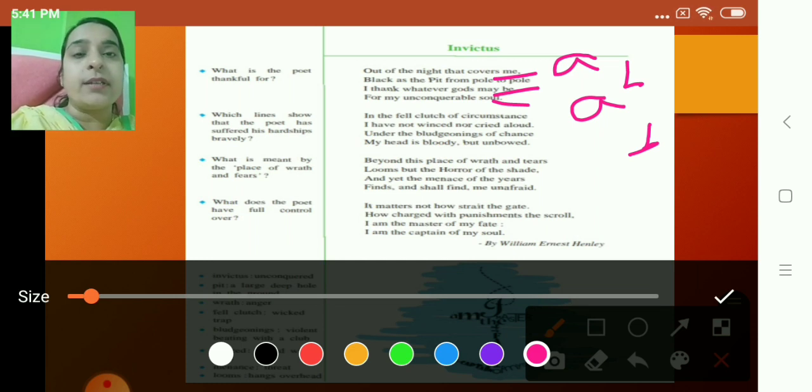Now again children, in the second stanza: In the fell clutch of circumstance, I have not winced, nor cried aloud. Under the bludgeonings of chance, my head is bloody but unbowed. Circumstance and chance will be A and A, aloud and unbowed will be B and B. So the rhyme scheme is ABAB.